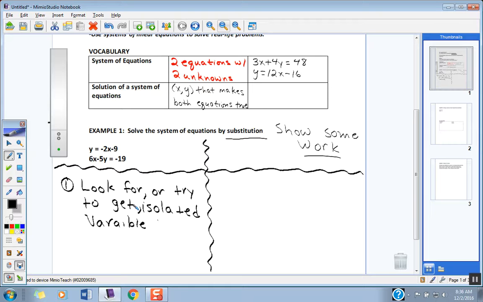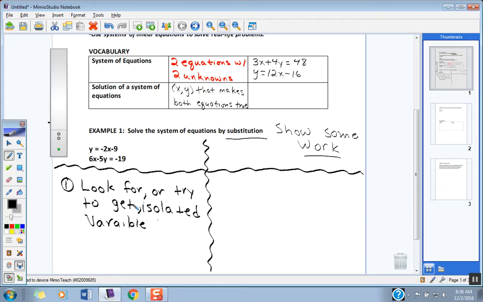Guys, in this first example, is there any one variable in the first or second equation here that's all by itself on one side of the equal sign? Is there any one variable that's all by itself on one side of the equal sign? Okay, so in the first or second equation, Parker? First equation. Take a look at the first equation, kids.